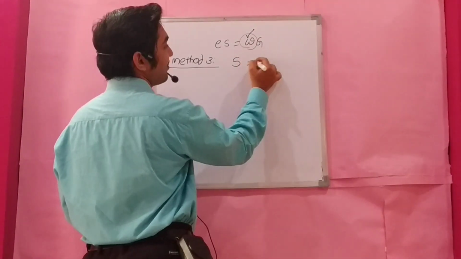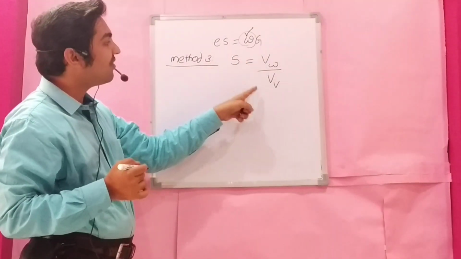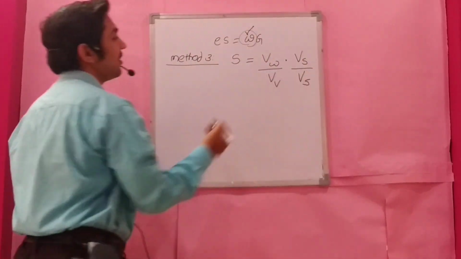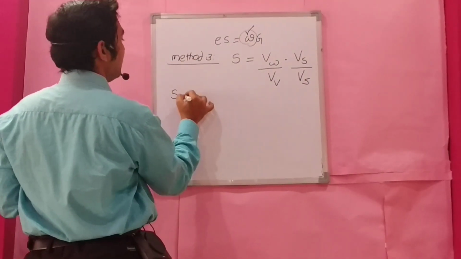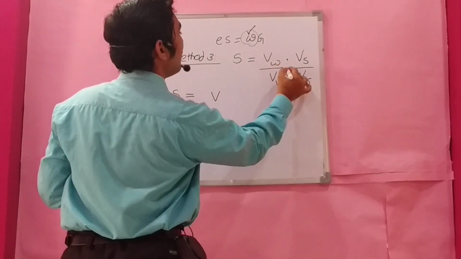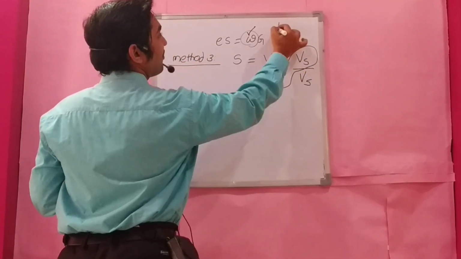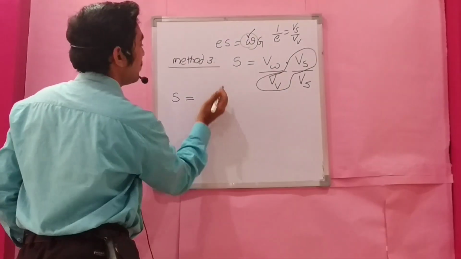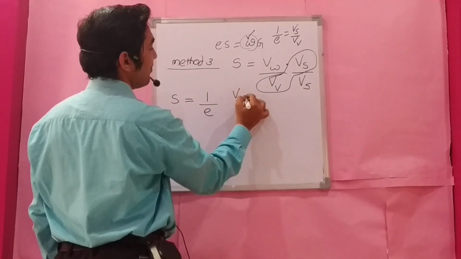Take S now. S is equal to Vw by Vv. Now multiply and divide with volume of solids, Vs by Vs, because e is equal to Vv by Vs, no? Now S is equal to Vw by Vs into Vs by Vv. You observe here this term Vs by Vv is 1 by e, because e is Vv by Vs, no? So S is equal to 1 by e into Vw by Vs.